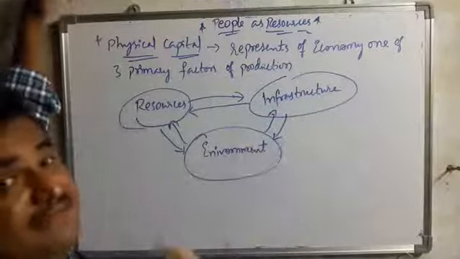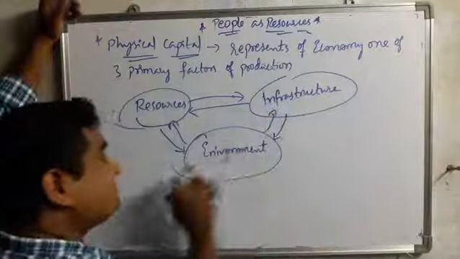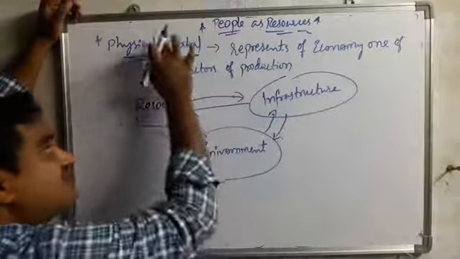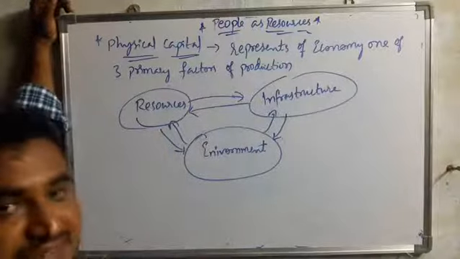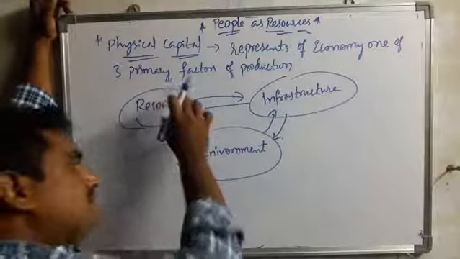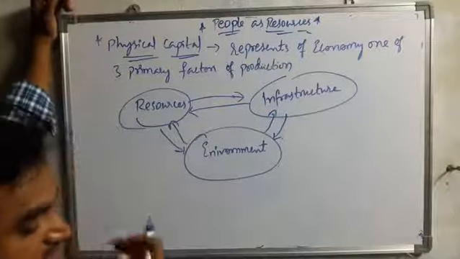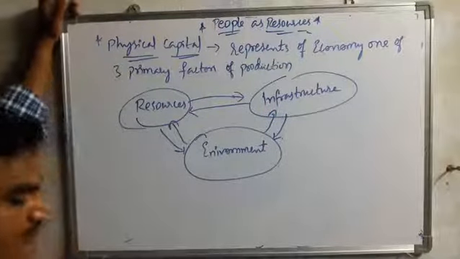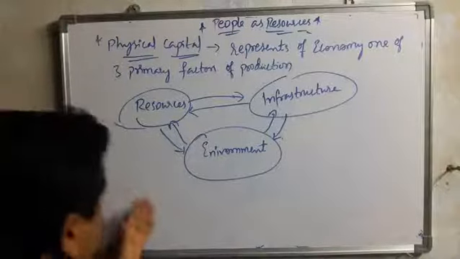Physical capital represents the growth of an economy, especially one of these three. This will be based on these three in the factors of production. One is the resource, one is the environment, one is the infrastructure. This is the physical as a resource. Next, coming to here, at the same time we are going to discuss human capital formation.